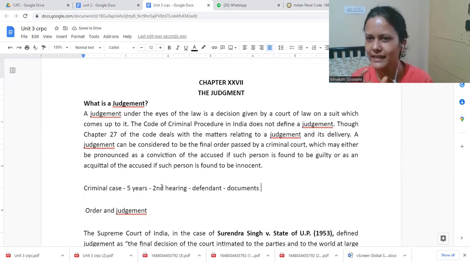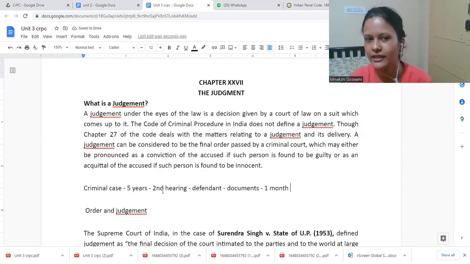But I need some time to submit these documents because I am living in Bangalore and these documents are in Delhi. So I need some time so that I can travel to Delhi, collect those documents, come back and submit them. One person, for example, is asking for 1 month's time or maybe 15 days.